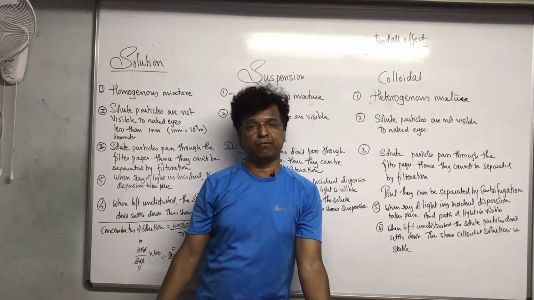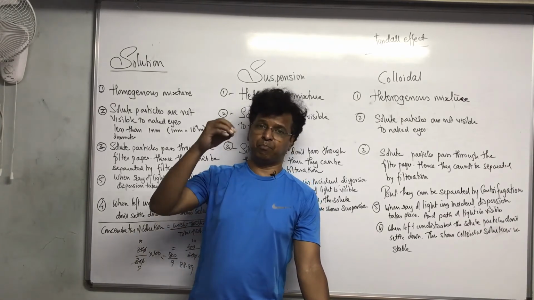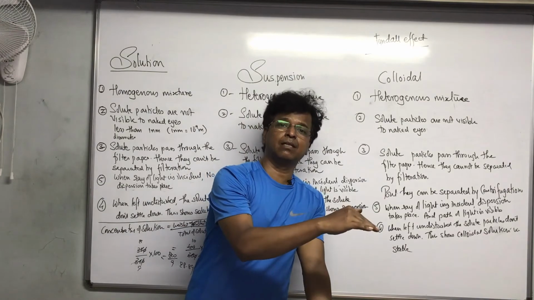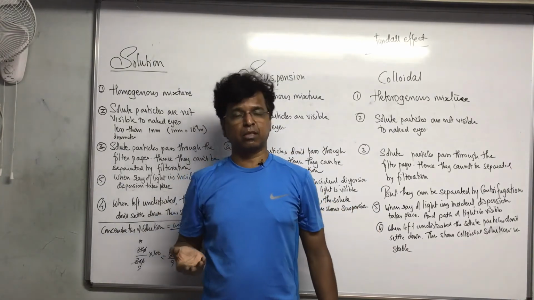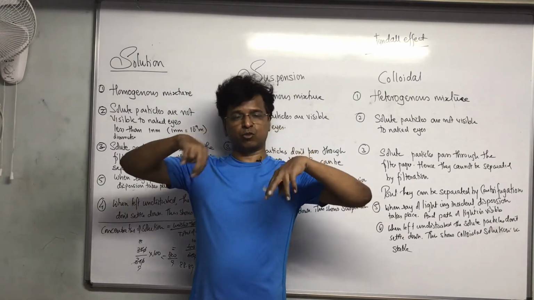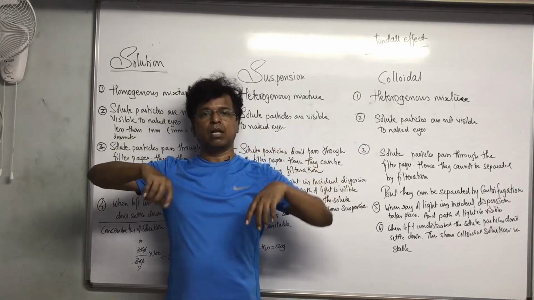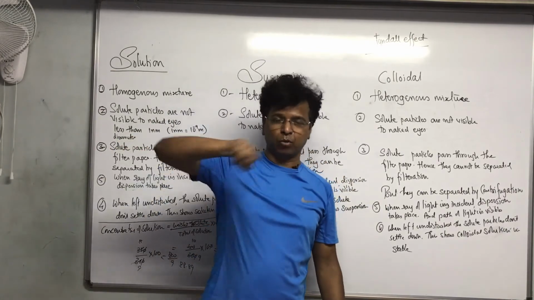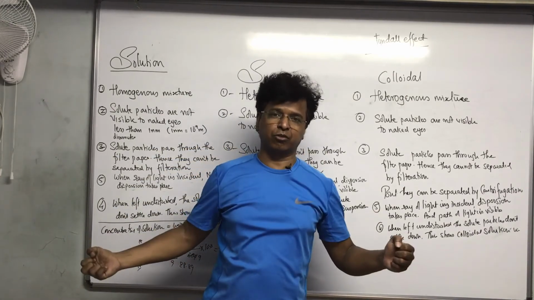Centrifugation, I have explained to you. Centrifugation is a process where you force the particles to settle to the bottom. A centrifuge is a different apparatus where, as I have told you, there are slots in which you keep the test tubes, and then you switch on this apparatus so that it rotates with a huge speed, and then you force these particles to settle down.